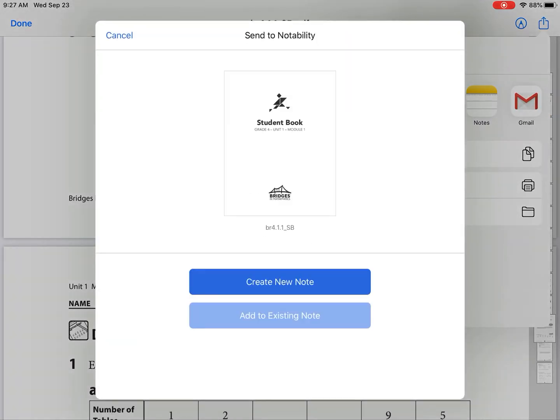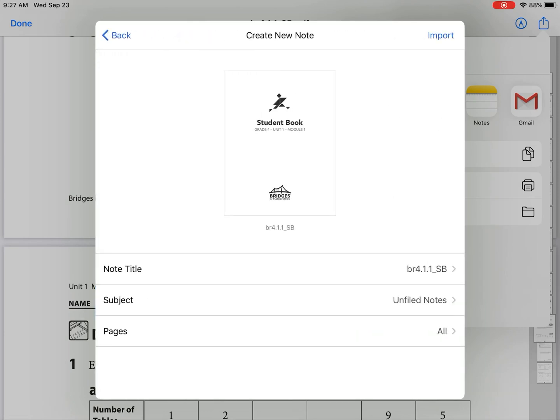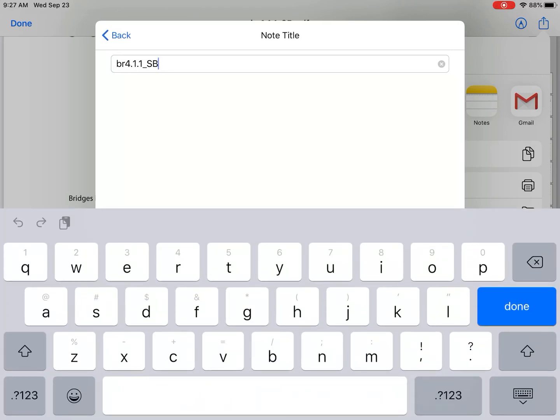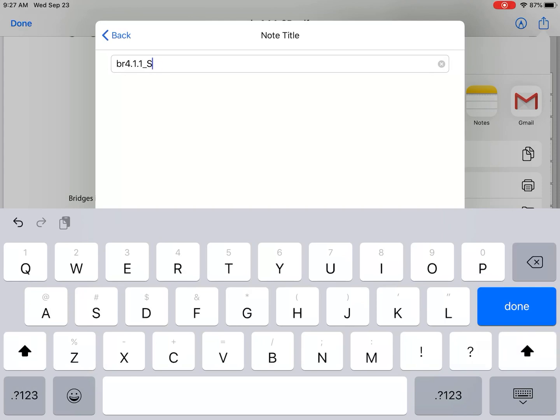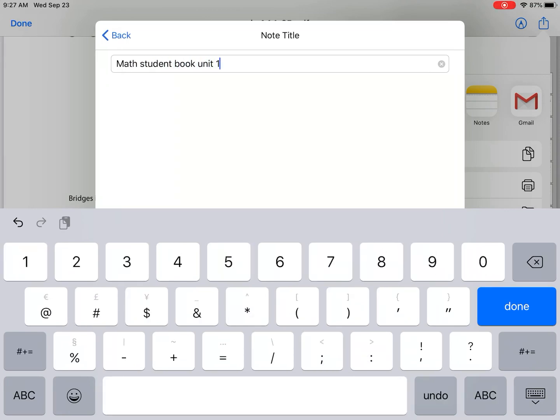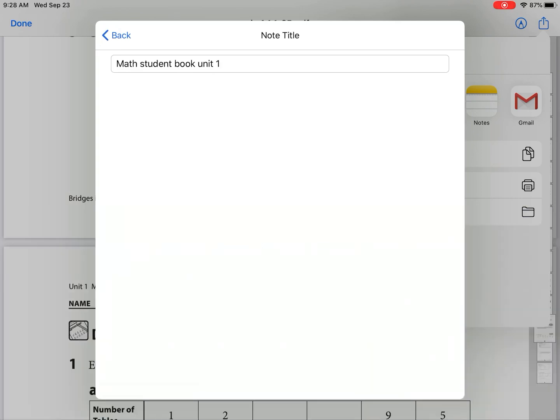I'm going to tap Notability. You will have two options to create a new note or to add it to an existing note. We want to create a new note. You can give it a title right here. You can change the title. This stands for Bridges, Grade 4, Unit 1, Module 1 Student Book. If you want to change it to Math Student Book, Unit 1 maybe, and then you're good to go there.